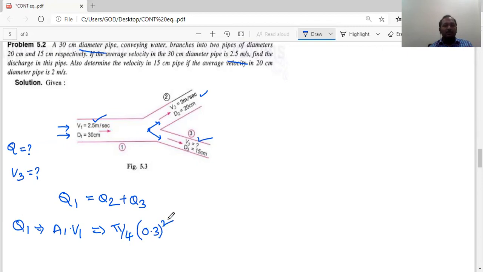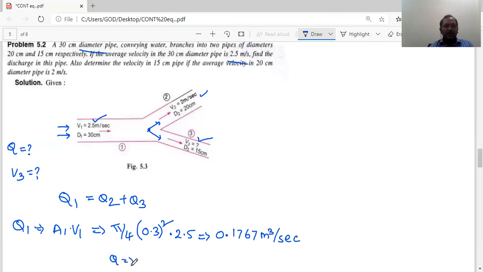0.3 meters, because your velocity is given in meters per second. That's why I'm converting. So first velocity we'll write directly because it's very simple for calculation. Velocity is 2.5. Then you will get Q1. Q1 comes out to be 0.1767. So what will be the units? Meter cube per second.